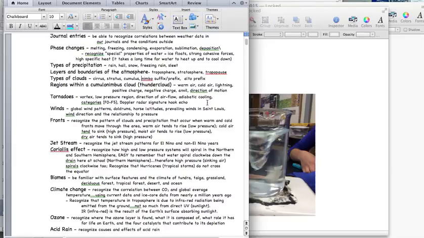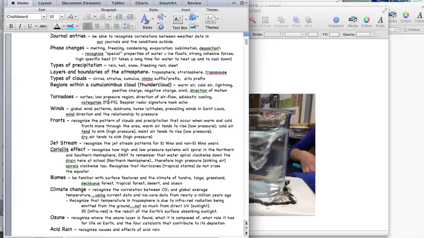Adiabatic cooling, that just refers to the idea, it's really climbing the mountain. As air pressure decreases, as air starts to spread out, it generally gets cooler. So as you climb the mountain, part of the reason it gets colder is because that air is spreading out.